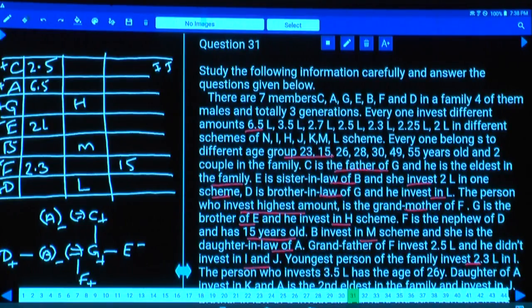And he did not invest in I and J. I and J he also ruled out. And what are the possibilities for this I and J? If I is here, J will be here. So how many possibilities? Only 2 possibilities for this I and J.